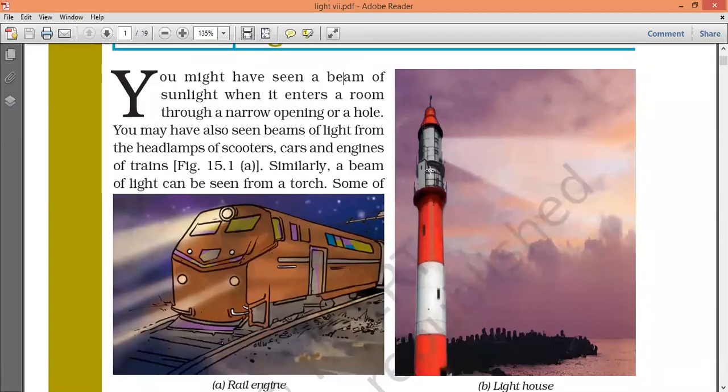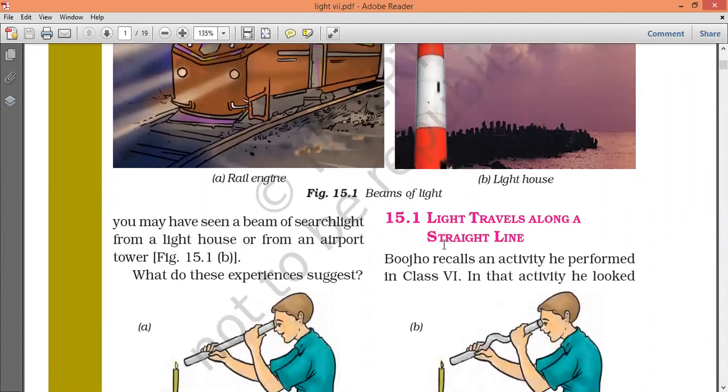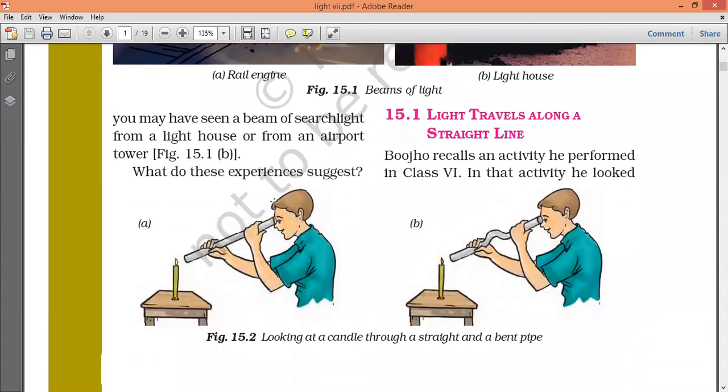See here, a headlight is there. See here, a tower is there. Like this, we have already experienced light. Now we have to see that light travels along a straight line. Light travels along a straight line. See here, is it true or not? How can you conclude this?